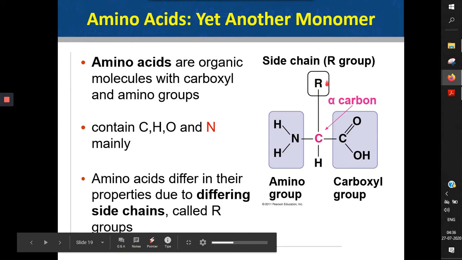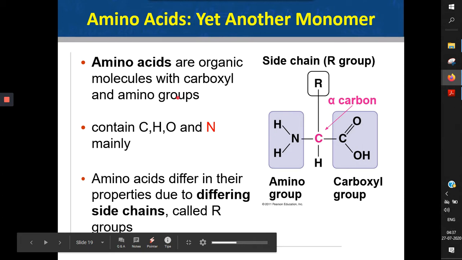So there is a letter R given to represent any alkyl group that will fit here. This central carbon is also bonded with a carboxylic group. We already have studied about carboxylic group in lipids. And now we see a new functional group called the amine group, which is found in the amino acids.